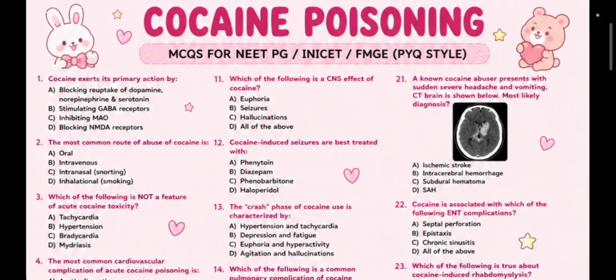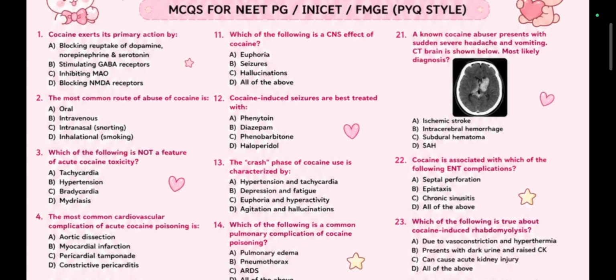MCQ number 1. I just want you people to stop the video, as I say in every video, stop the screen, stop the video, and solve these MCQs on your own. Cocaine exerts its primary action by blocking reuptake, stimulating GABA receptors, inhibiting MAO, or blocking NMDA receptors. Answer is option A. The most common route of abuse of cocaine is oral, intravenous, intranasal, or inhalational. So the correct answer is intranasal, which is snorting.